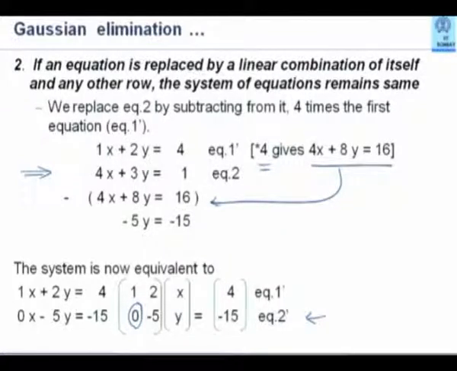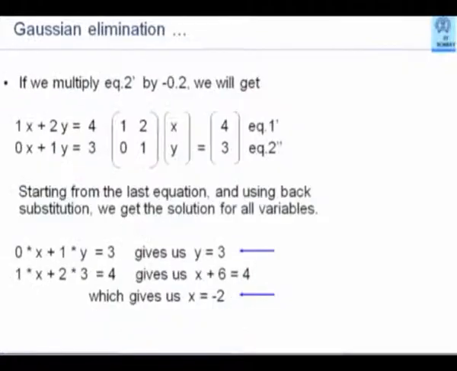We will do one more transformation. We don't like this minus 5 here. We like the one that you see in the upper left corner of the matrix. I would like to get 1 there. In order to get 1, what should I do? I should multiply this equation by minus 1 by 5. Minus 1 by 5 is minus 0.2. So when I multiplied by 0.2, I got this equation.